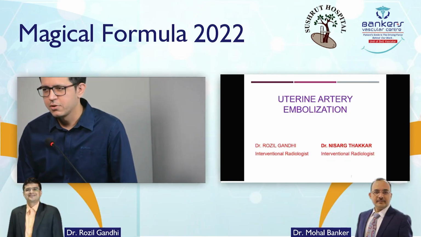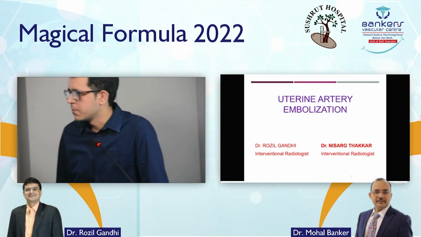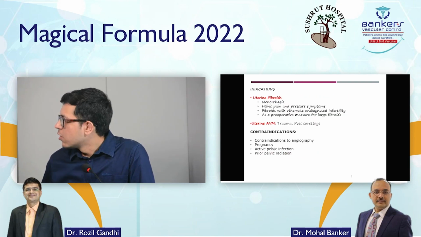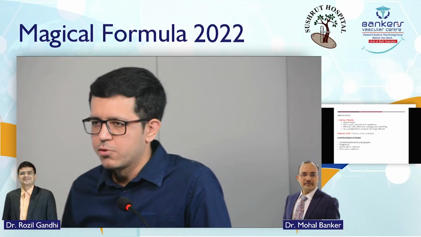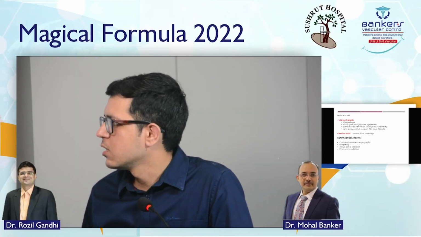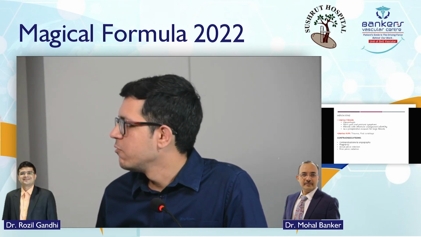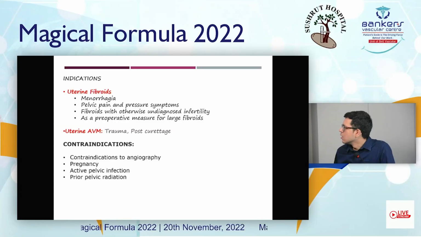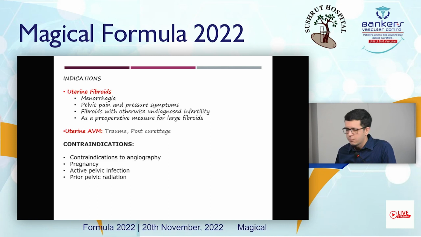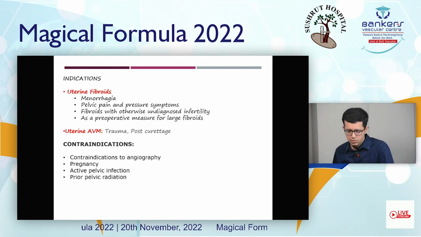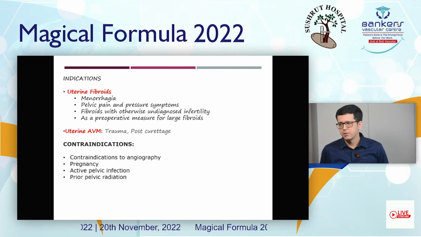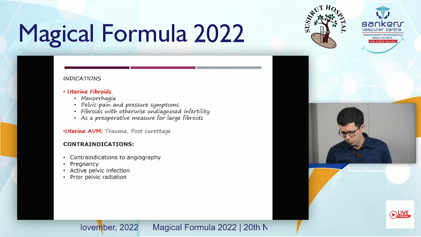Good afternoon, everyone. So today I am going to talk about uterine artery embolization. So what are the indications? Uterine fibroids causing menorrhagia, that is heavy uterine bleeding, pelvic pain and pressure symptoms, fibroids with otherwise undiagnosed infertility, and as a preoperative measure for large fibroids. Another indication is uterine AVM, that is because of the trauma and post-curettage.